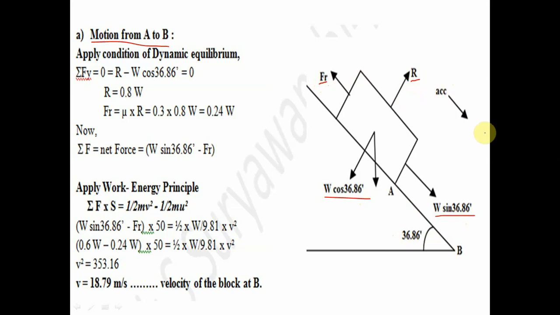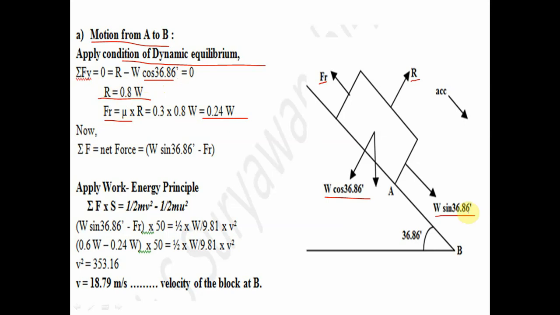The acceleration is downward. Now apply the condition of dynamic equilibrium. Summation Fy is equal to 0, so R is equal to W cos 36.86. Cos 36.86 is nothing but 0.8, so R is equal to 0.8 W. So the frictional force Fr is calculated as 0.24 W.